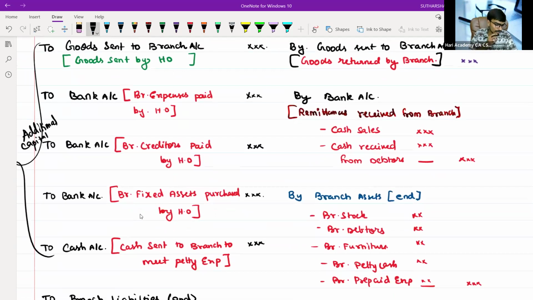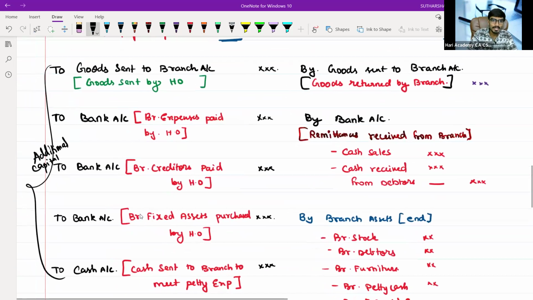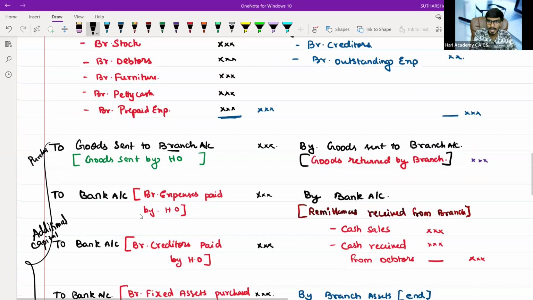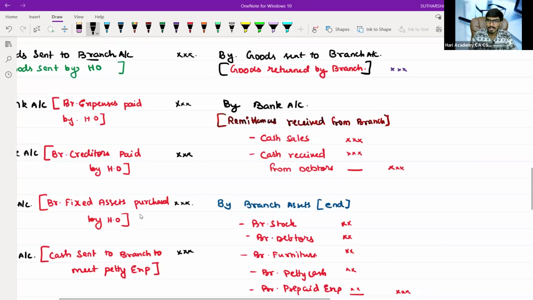From this, everything will be treated as additional capital. Basically, the goods sent to the branch is merely purchased goods which have been transferred. In the same way, come back, sir. Here you are having goods sent to branch. It is nothing but your purchase return, or the drawings, or the removal from the branch.